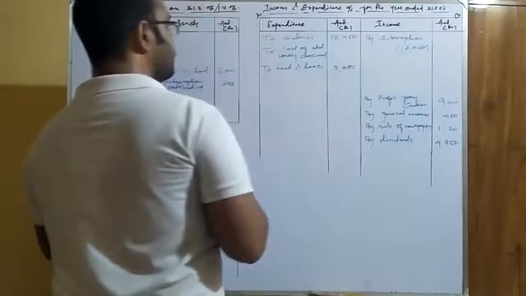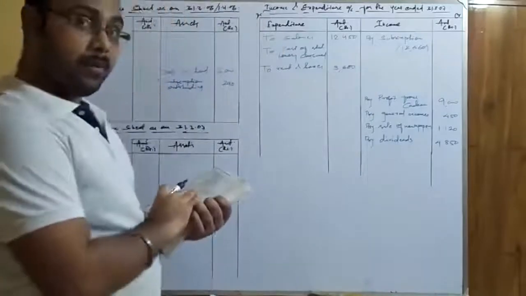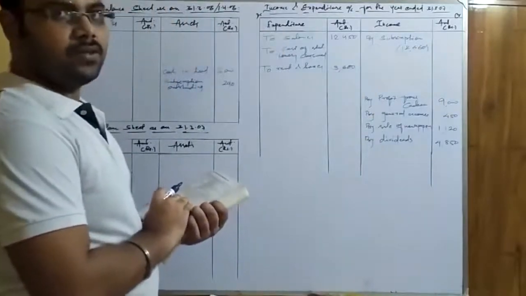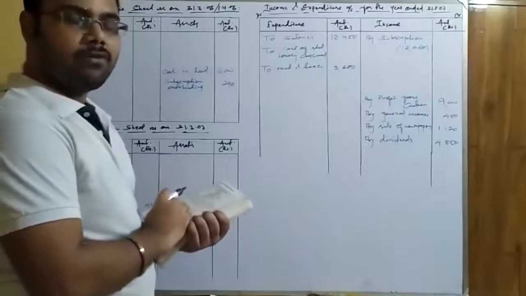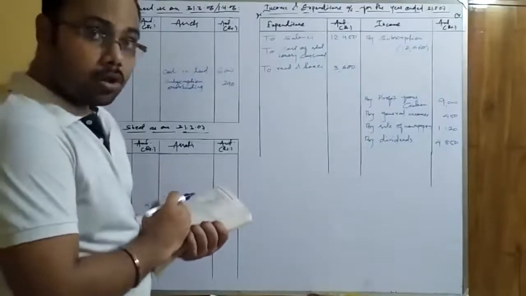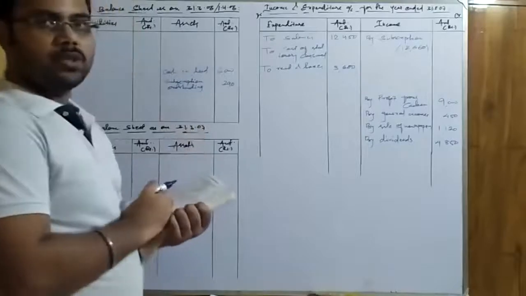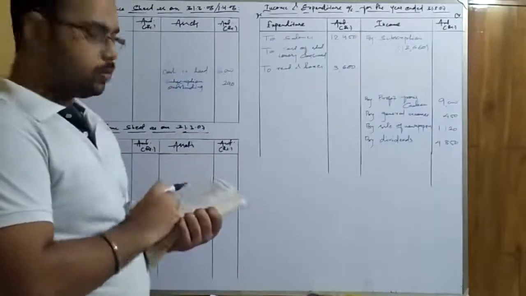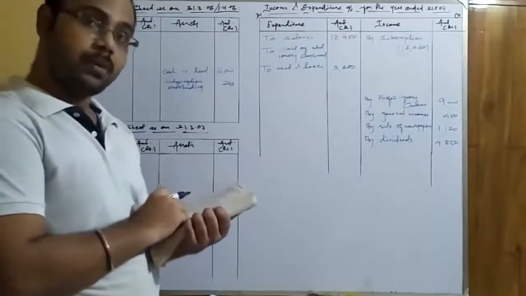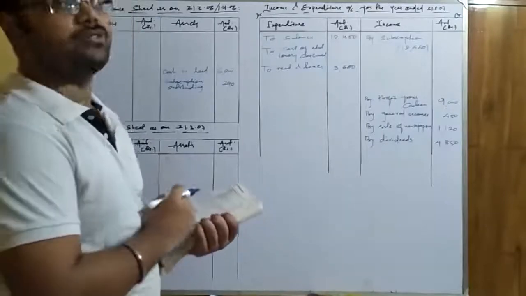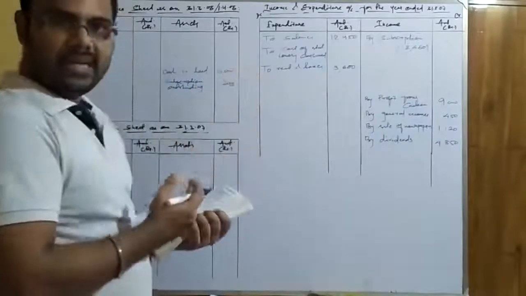Remember, the value of stationery given in the receipt and payment account payment side is the purchases. You have to make adjustment, like for calculation of cost of goods sold or cost of stationery consumed. So cost of stationery consumed is the calculation part that we have to do in the form of working note. But the stationery amount given in the receipt and payment account is the purchases of stationery, so we cannot write it over here in the inner column also.